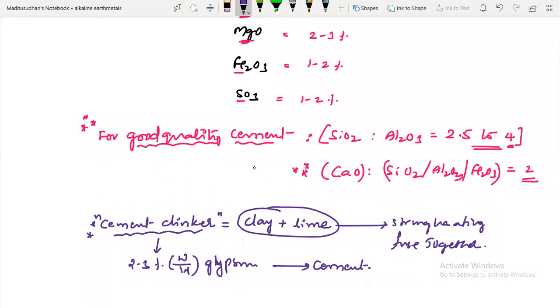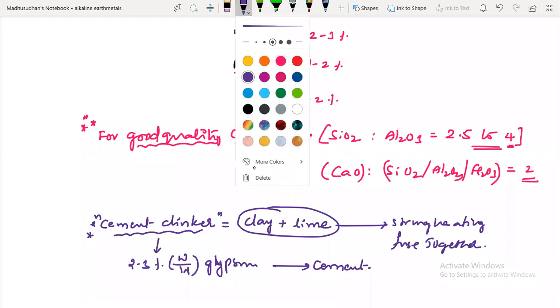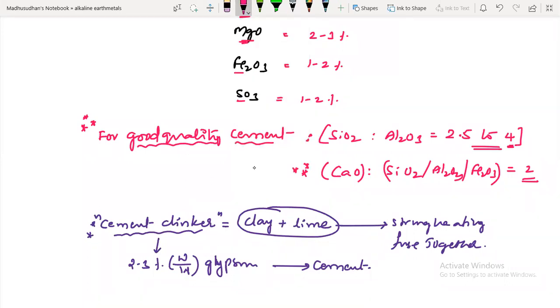Okay, so this is cement clinker, and it is a further compound. It converts into cement when mixed with gypsum. How much? 2 to 3% by weight. This much you have to maintain. When 2 to 3% gypsum is added to the cement clinker, it forms cement.